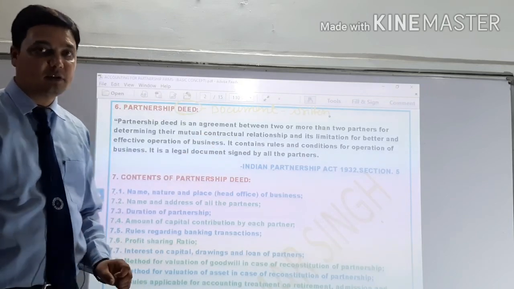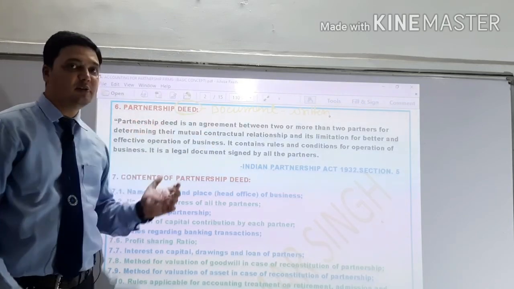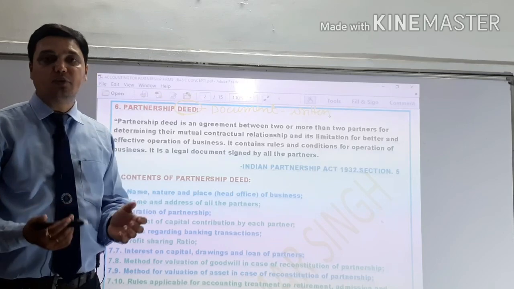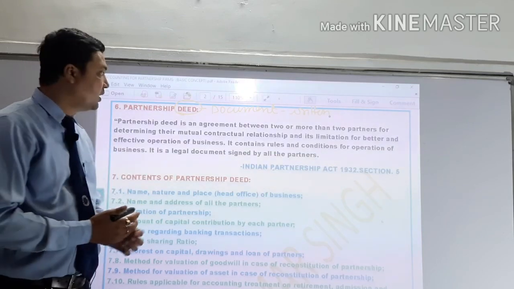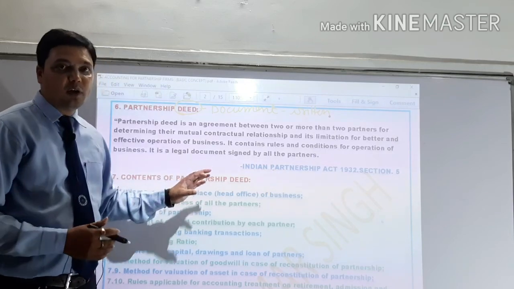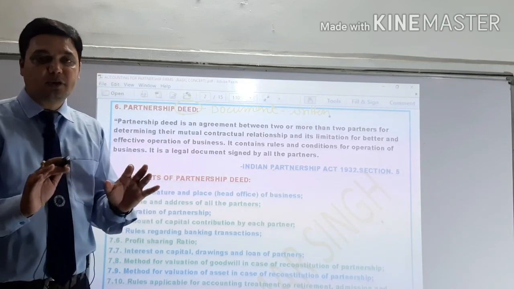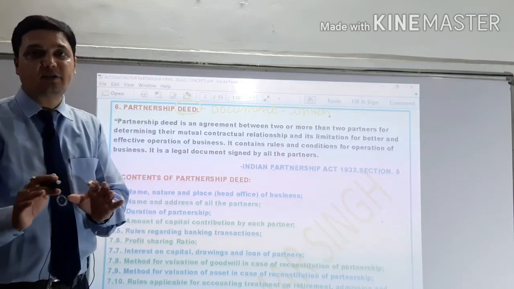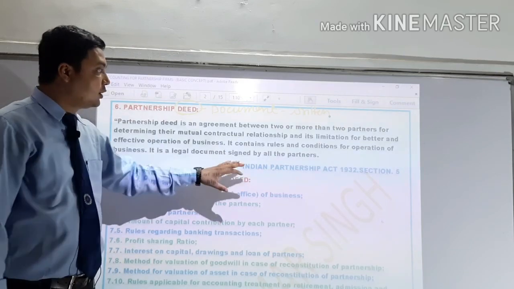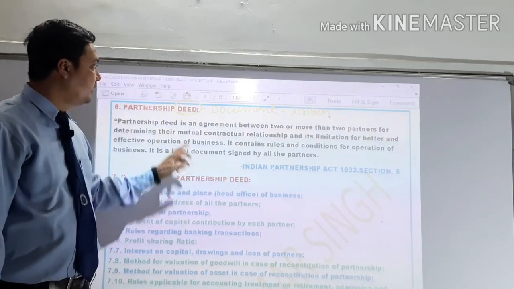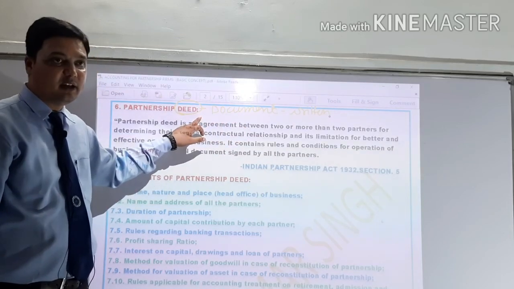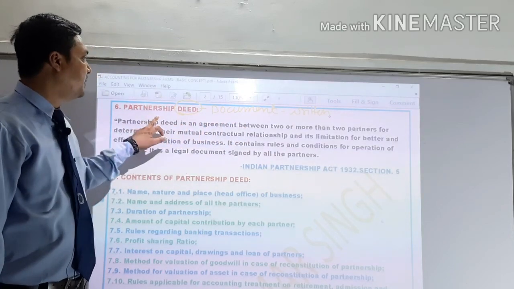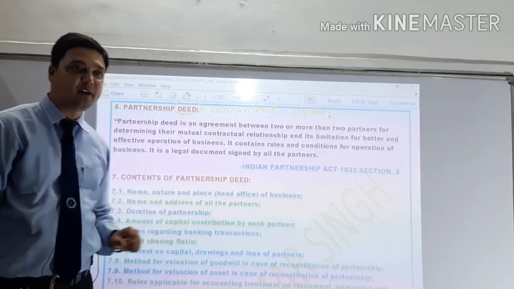Again, I repeat the same thing. Partnership means the relation between persons who have agreed to share the profit of a business, and if all the terms and conditions, rules and regulations, on how they can control their business, are written in a document, that document is known as a deed, and this deed is created for the partnership. That's all, it is known as the partnership deed.